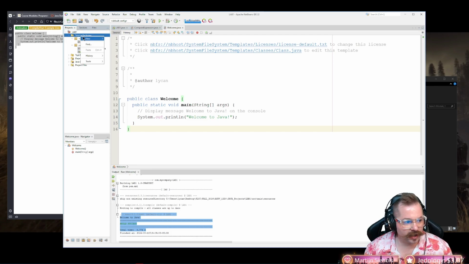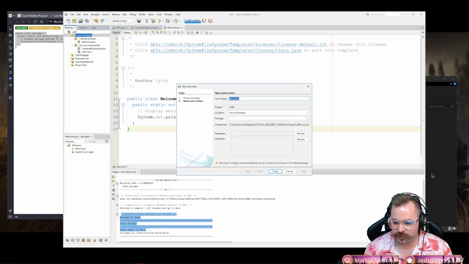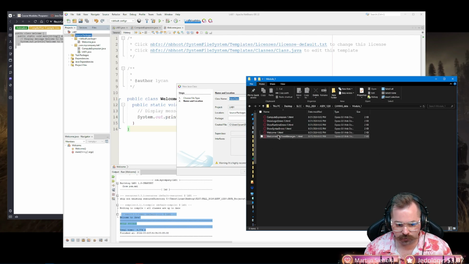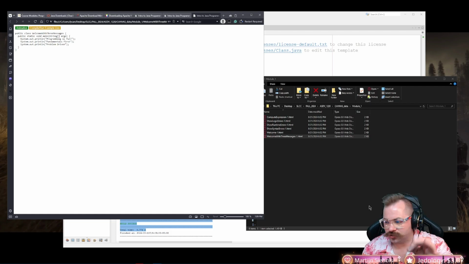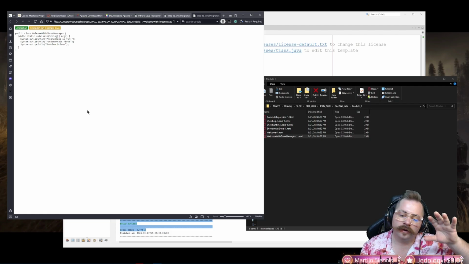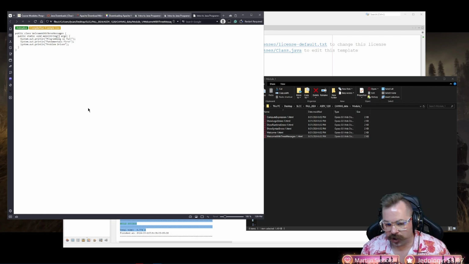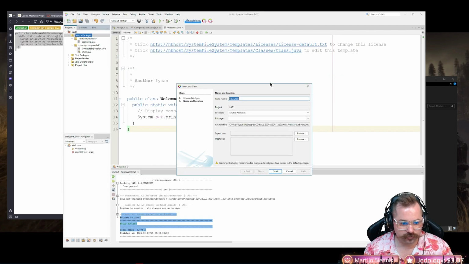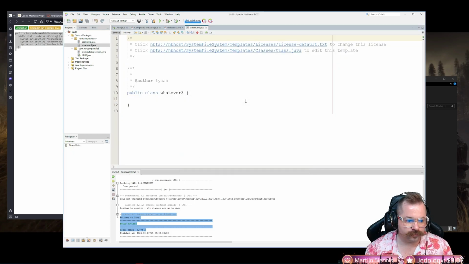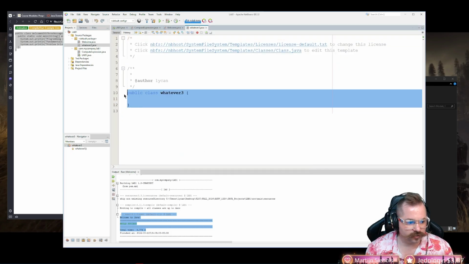Right click on source package, new Java class. I'm going to come here. We did welcome 1. We did ComputeExpression. Let's do welcome with 3 messages. Okay. We're going to open with Vivaldi. Now I'm doing this extra step because I want it to be in this window. It will default to whatever your default browser is. Okay. So copy and paste, whatever 3. Again, we can delete this.